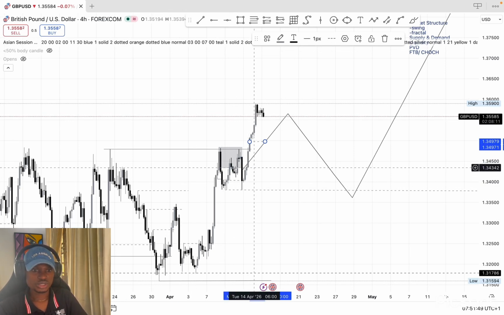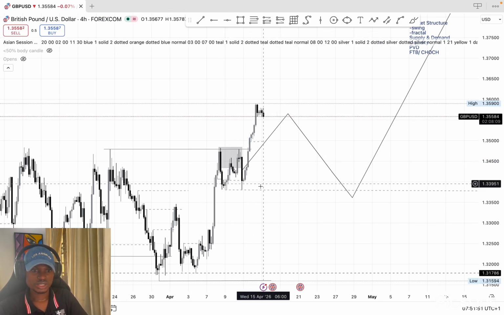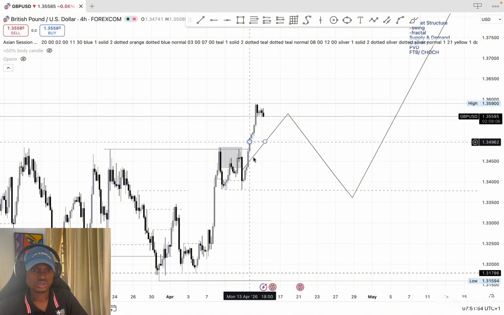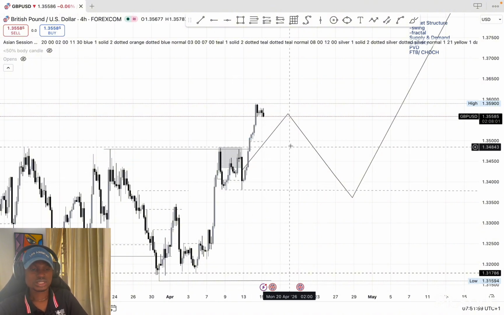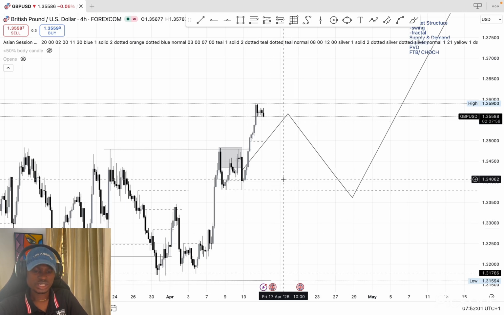Okay, 4 hours is also bullish, and we have our 4 hours liquidity here. This is 1 hour liquidity. So I will prefer price to take out this 4 hours liquidity so that we can start seeing more longs. Then that's that for GBP, guys.